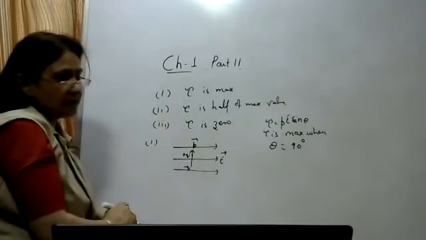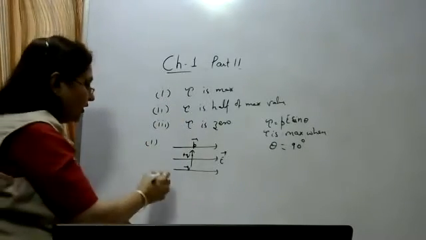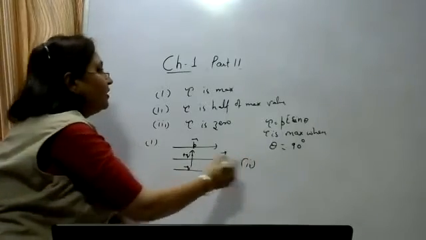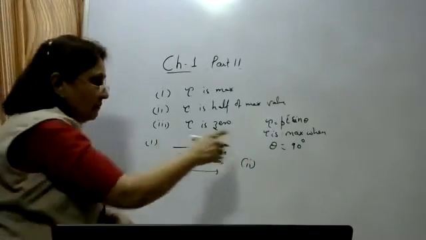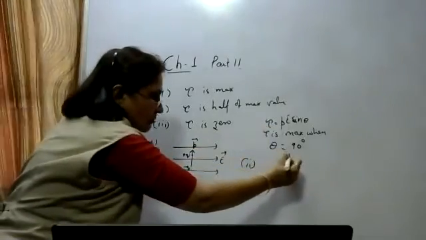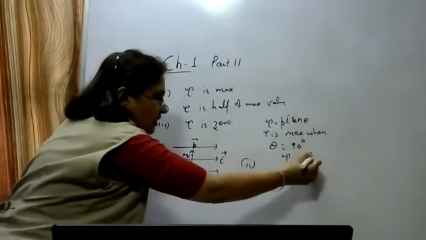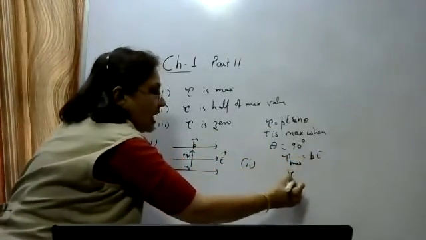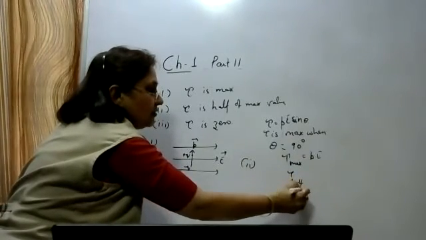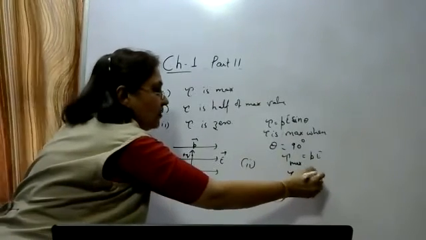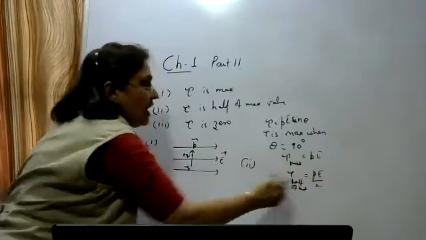Now the second part, only the diagram you have to draw. In the second part, torque is half of the maximum value. Maximum torque is P into E. What will be the half of the maximum value? It will be PE upon 2.